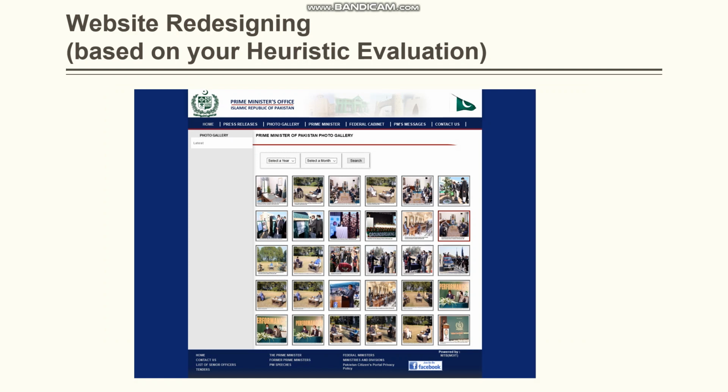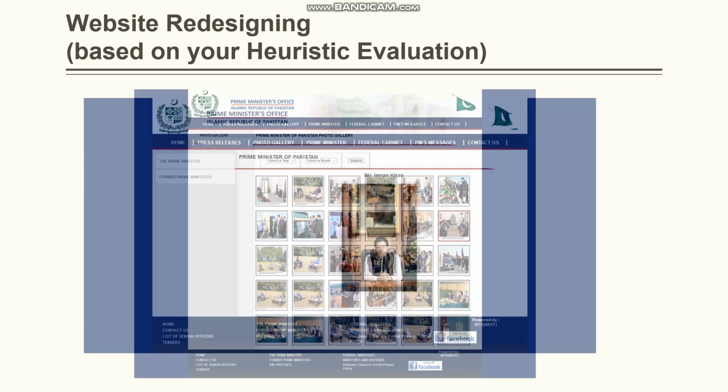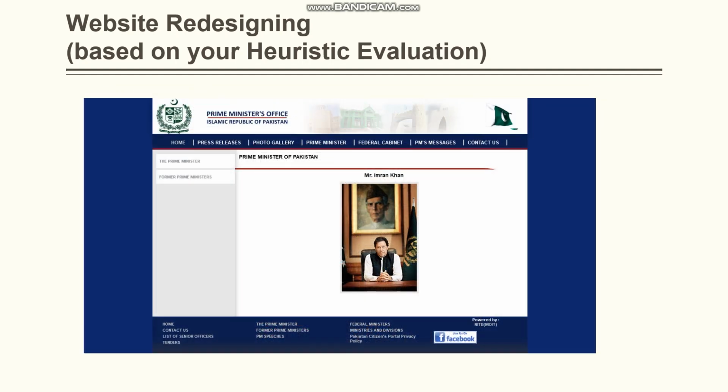You can see that the image gallery is now updated and all images are the same size. The prime minister's image on the website was on the left side and the name on the right side, so it did not look good. So I have changed it.